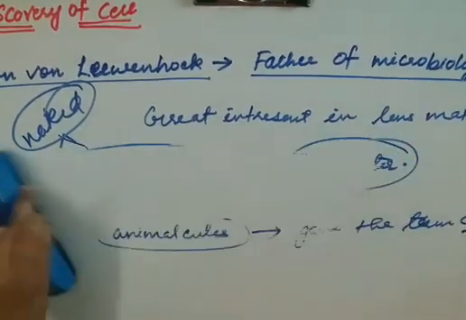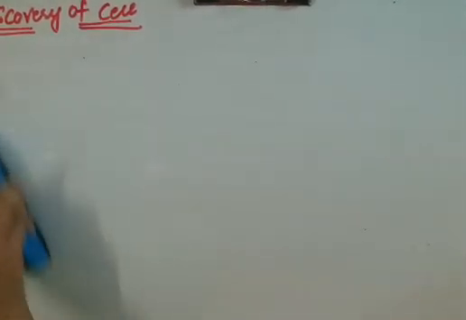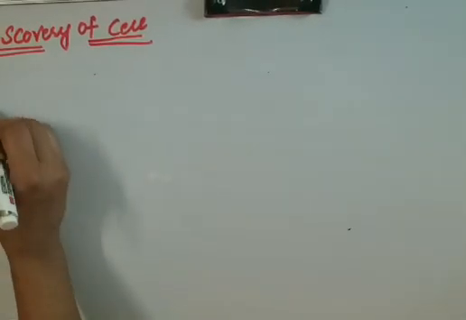Thereafter, another scientist came. You are also familiar with this name from the very first chapter. The name of the scientist is Robert Hooke.